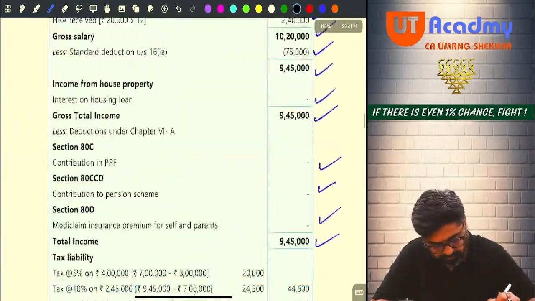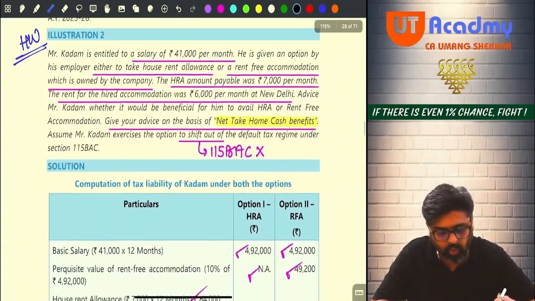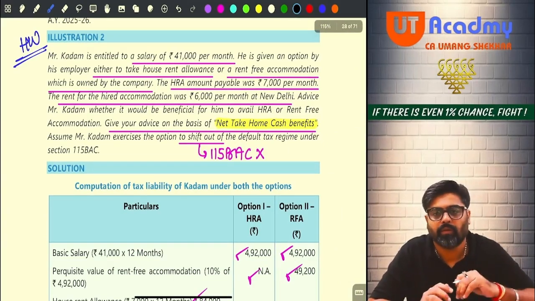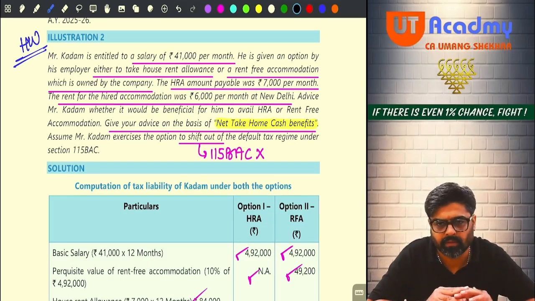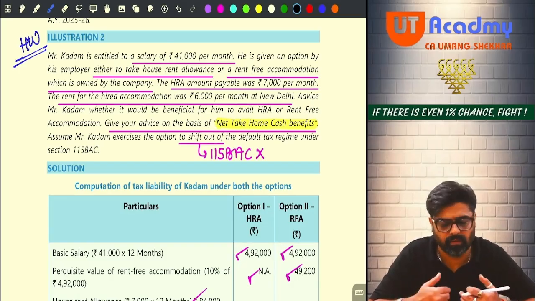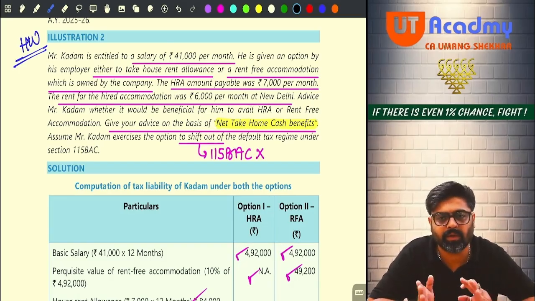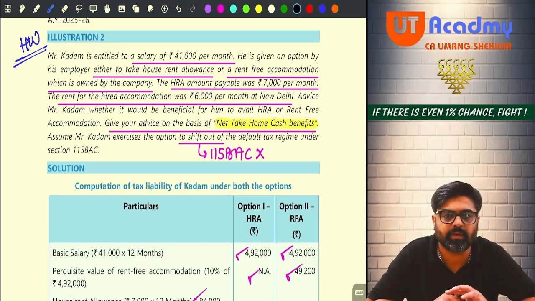Question number 2. In this question, you are given two options, whether to take HRA, or instead of HRA take rent free unfurnished accommodation. Yes or no? So which is the better option? Taking the HRA will be the better option, or taking the rent free unfurnished accommodation from the employer?